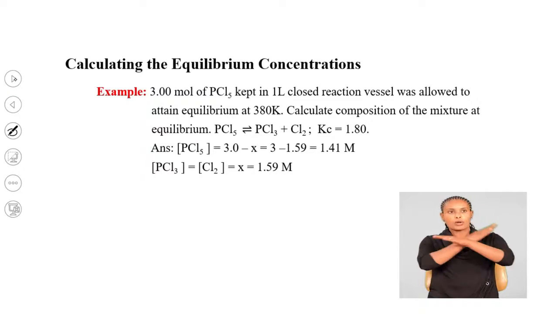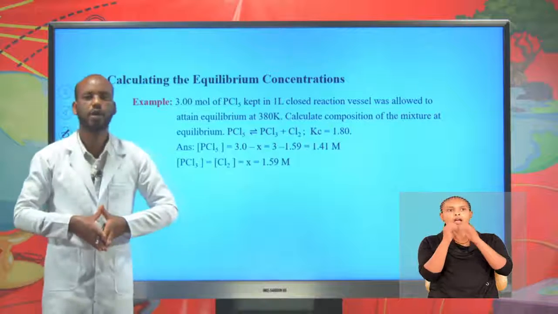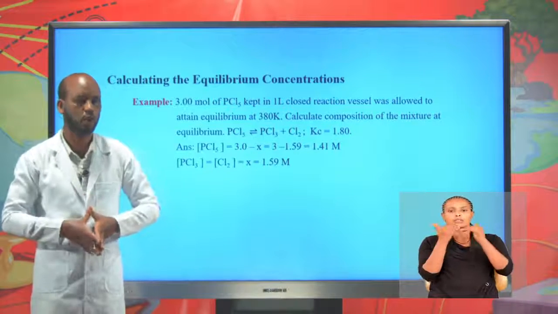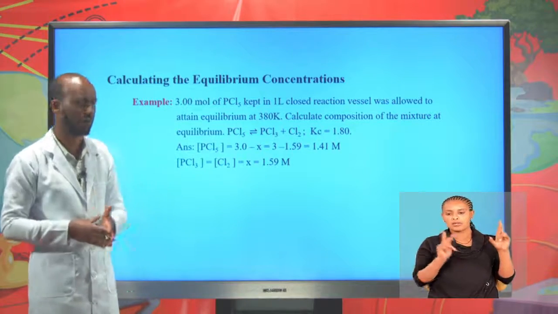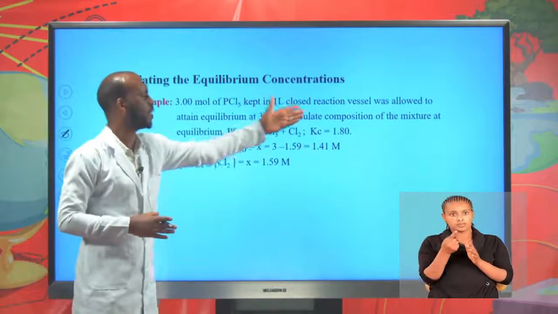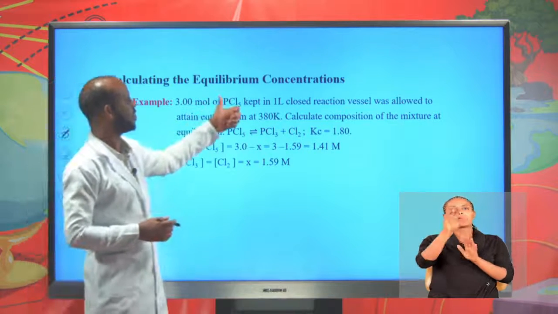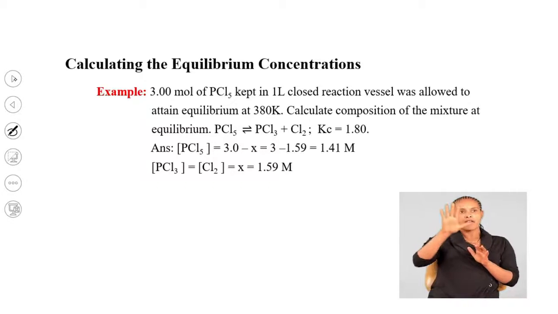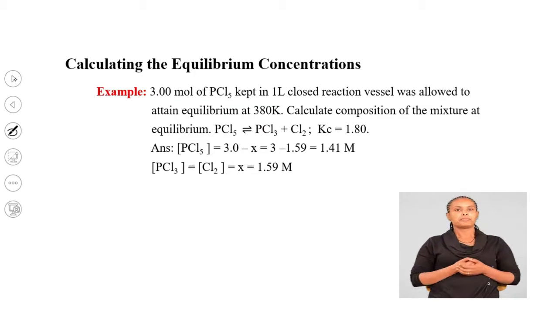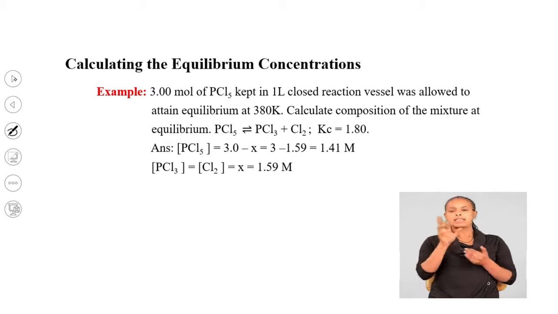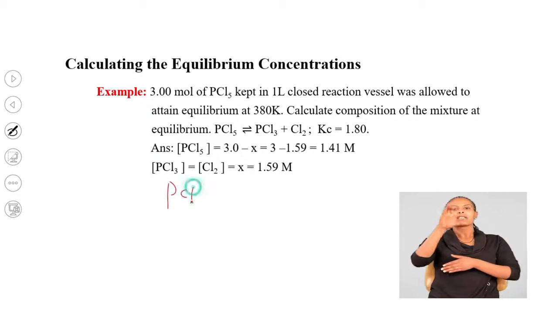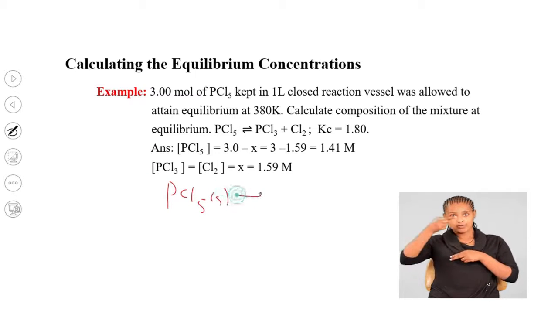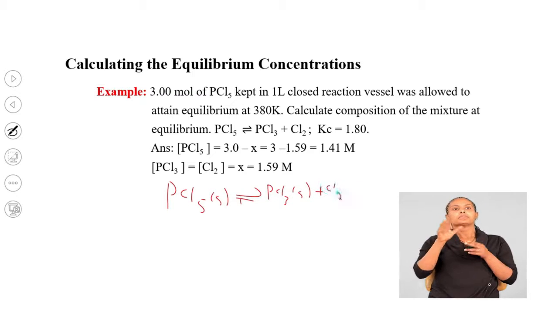Calculating the equilibrium concentrations. How can we calculate equilibrium concentrations of both reactants and product? For example, look at this example. 3 moles of PCl5 kept in a 1 liter closed reaction vessel was allowed to attain equilibrium at 380 Kelvin. Calculate the composition of the mixture at equilibrium. Now, the reaction is at equilibrium. PCl5 gas is in equilibrium with PCl3 gas plus Cl2 gas.